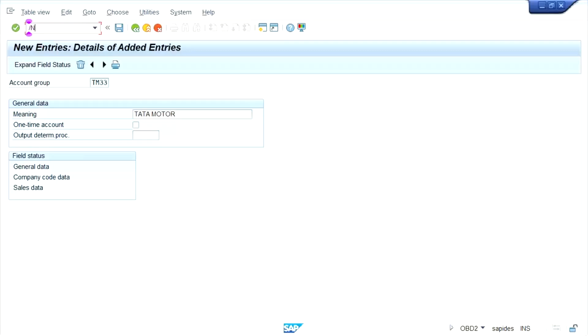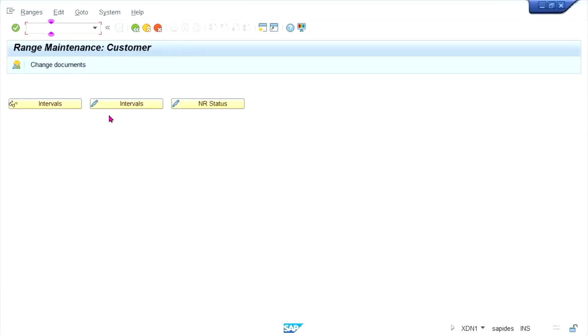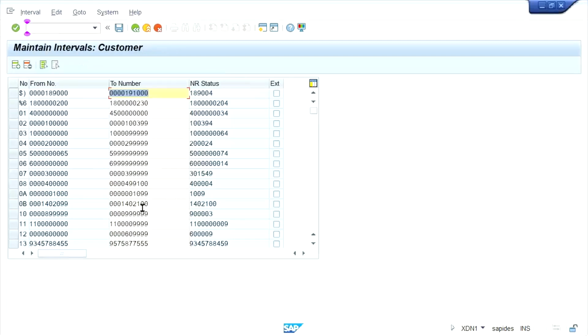Now do one thing, create a number range. So OB XTN1, I think. Several number ranges are already created by people. Okay, so simply I'm going to use the standard, this one 02.